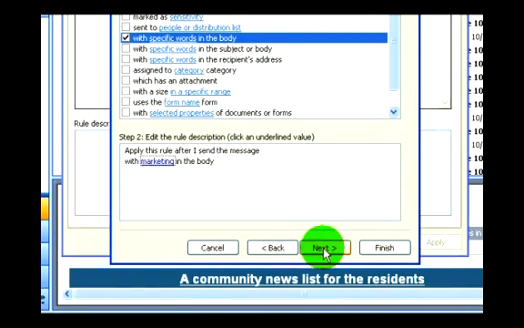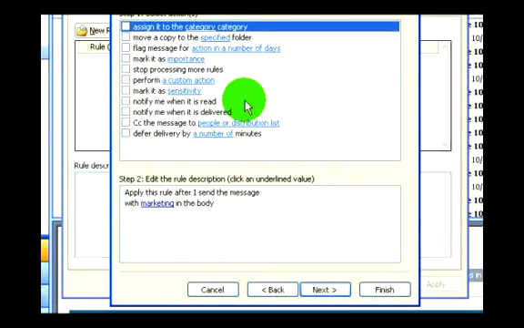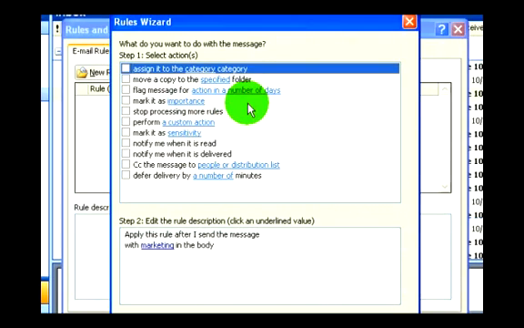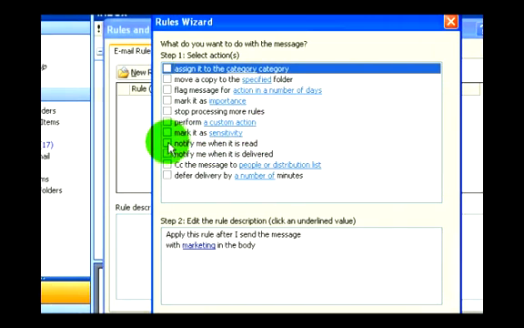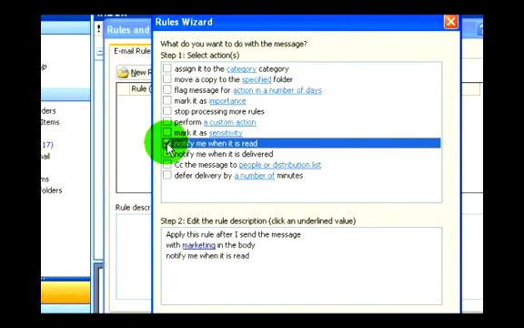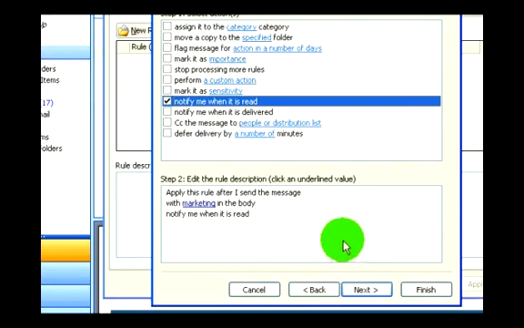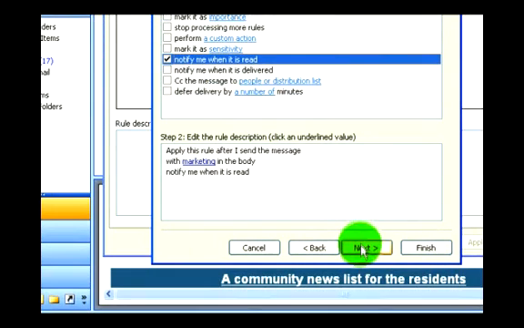And when we click on next, we see that we have the option to check notify me when it is read, and that's basically our read receipt option. So now what we've done is we checked two things. One, we've created a rule that says any email with the word marketing in the body, I'm going to receive a notification when it is read. And then I'll go ahead and click next.